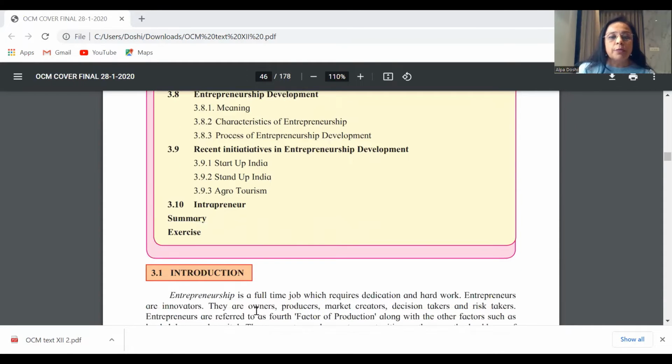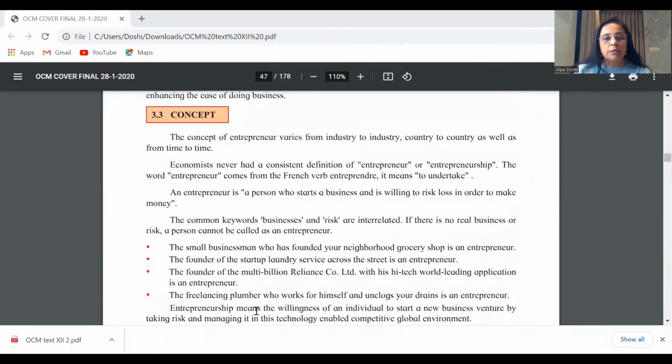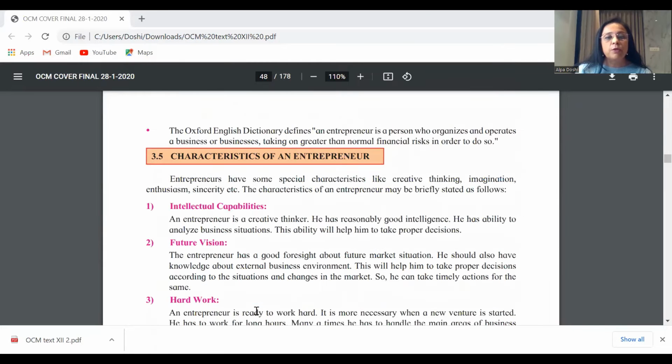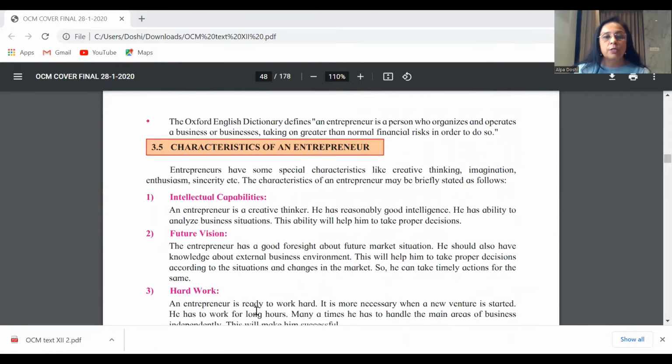Talking about the possible justify question in this, for example, wherever you have the characteristics of an entrepreneur, you can get a justify question like: an entrepreneur must have intellectual capabilities. So you start your answer with the meaning of the word entrepreneur. You give one definition, and then you start with the characteristics of an entrepreneur.